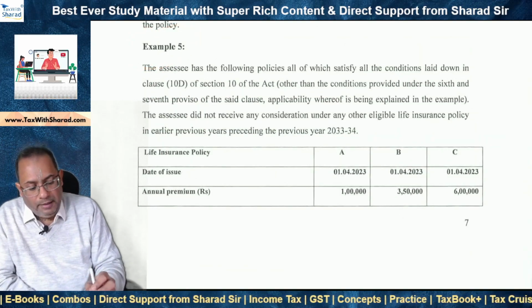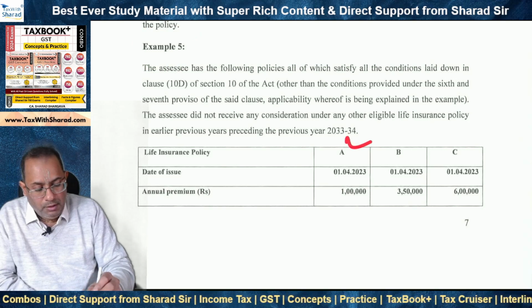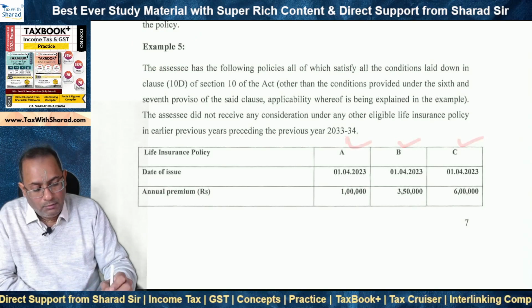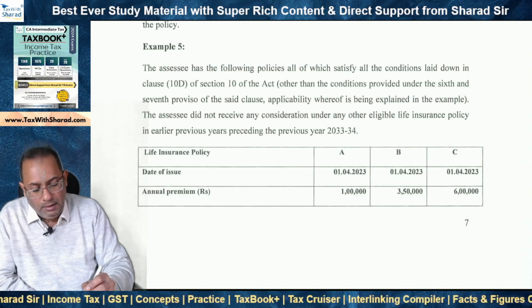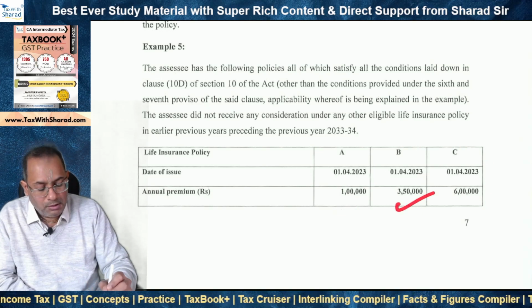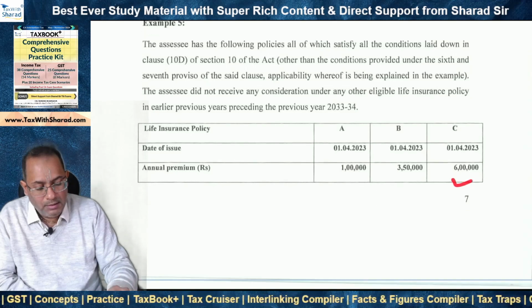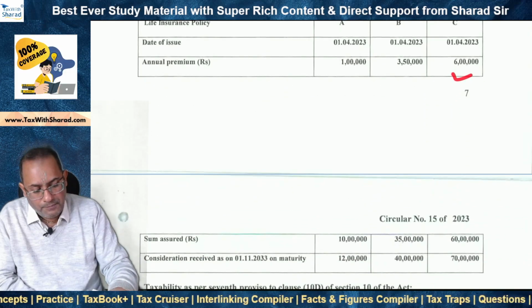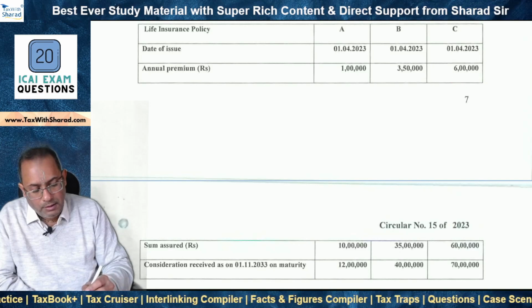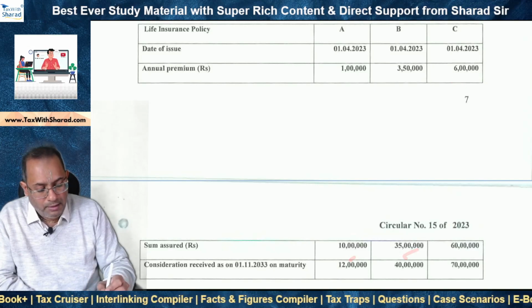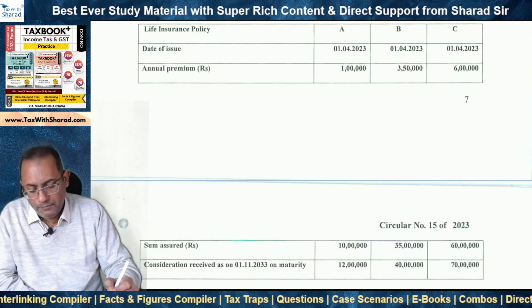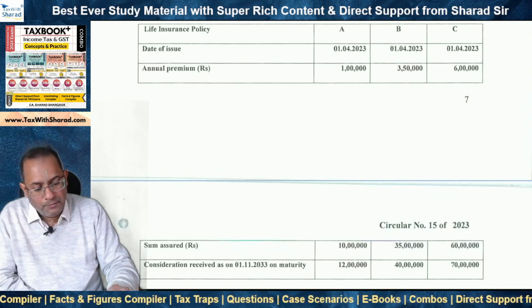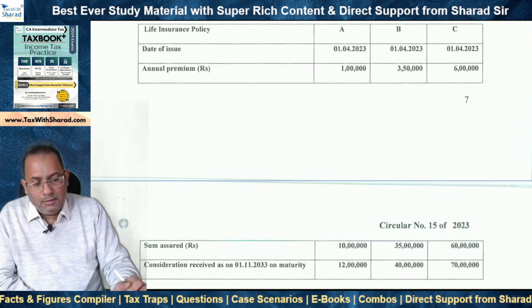We now look at example 5 and in this case we have three policies A, B and C, all of them issued on or after 1st April 2023. Premium for A is 1 lakh, for B it's 3 lakh 50,000 and for C is 6 lakh. Okay, and the sum assured is 10 lakh, 35 lakh and 60 lakh. So basically annual premium doesn't exceed 10% threshold of the sum assured. Now in this case, what is exempt?